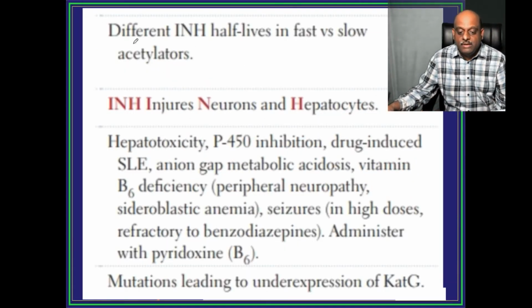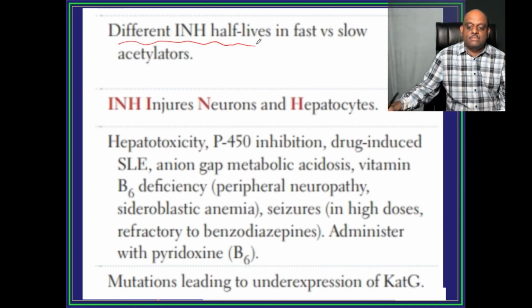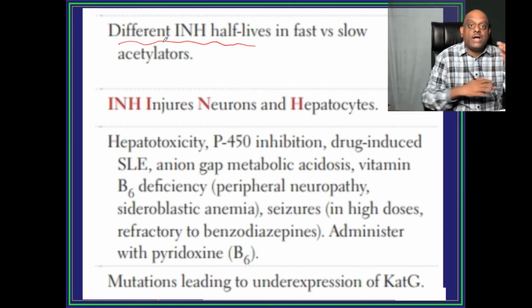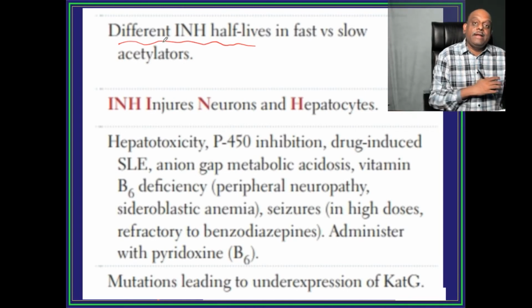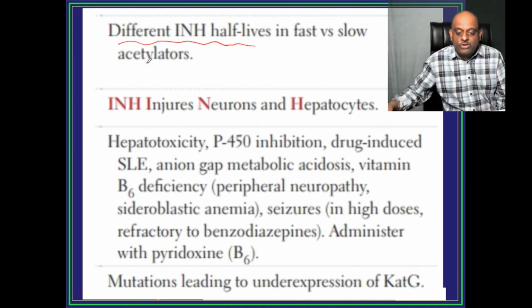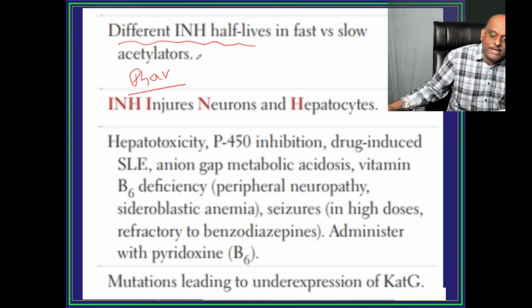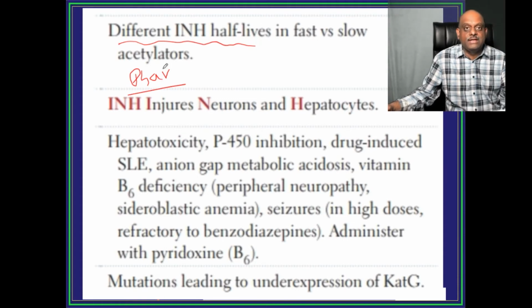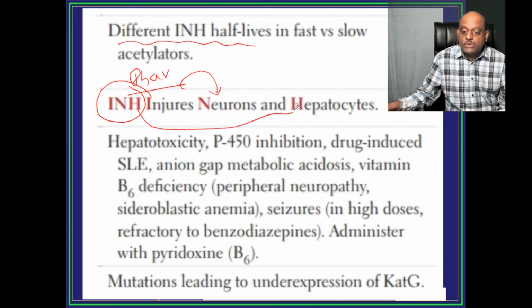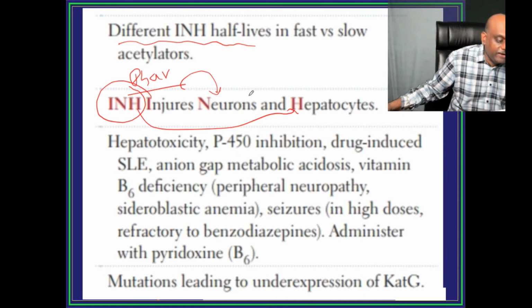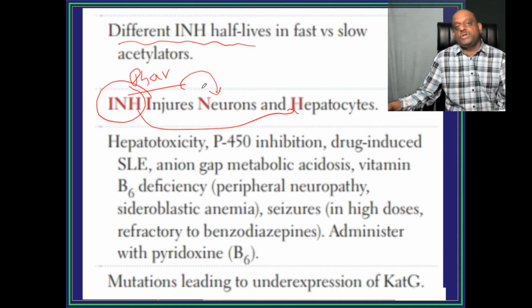Now, doctor, different INH half-life will be there depending upon the guy's acetylator status. So there is some amount of pharmacogenetics involved in INH. Slow acetylators, fast acetylators. Now, what is the importance of toxicity of INH? INH injures neurons, N for neurons. INH also injures hepatocytes, H for hepatocytes. That's what you should remember.